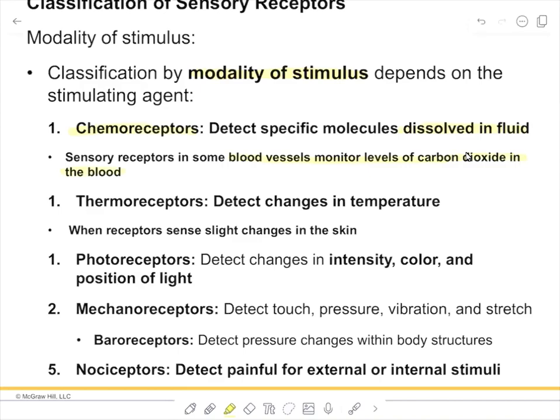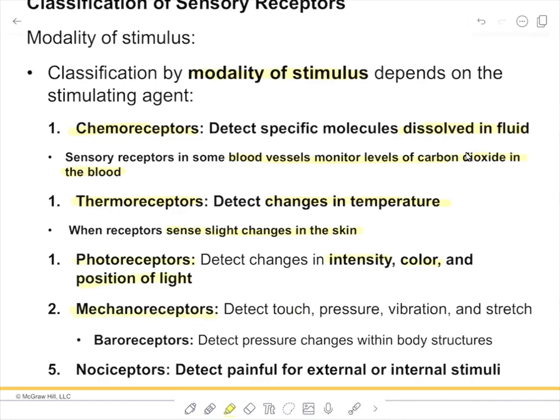A thermoreceptor is going to detect changes in temperature. So one of these receptors could sense slight changes in the skin, for example. A photoreceptor would be found in special senses, and in this case, it would detect changes in intensity, color, and the position of light.